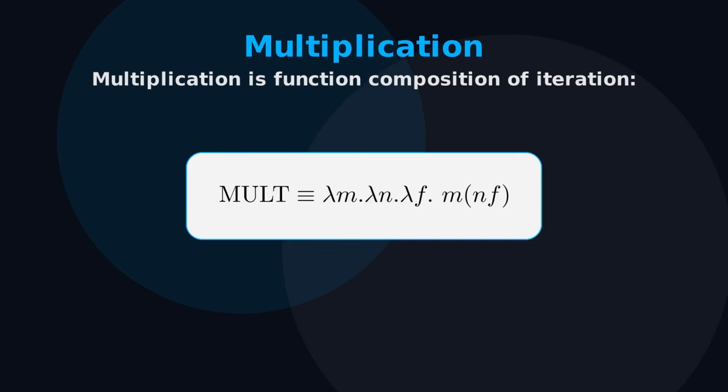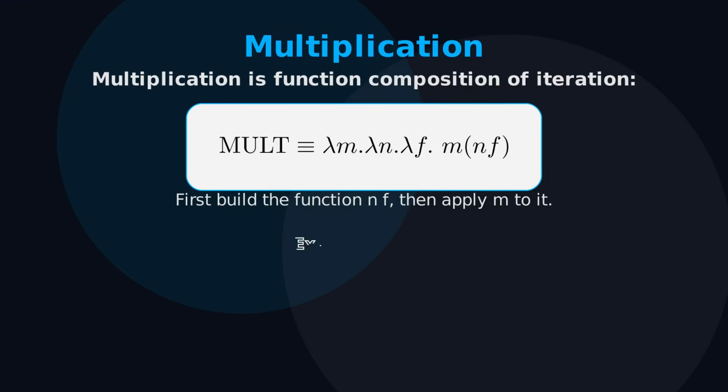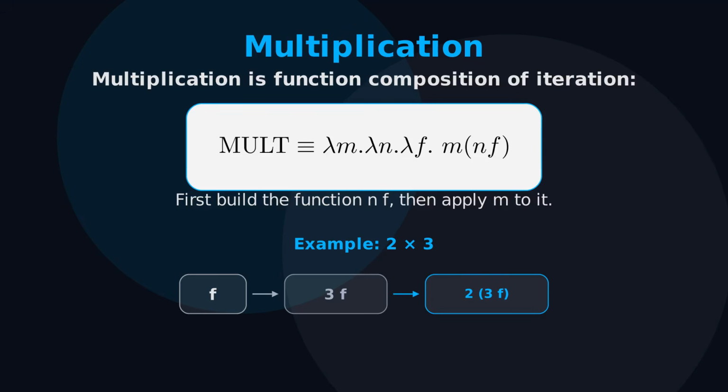As an example, let us consider 2 times 3. It just maps the Church numeral 2 and the Church numeral 3 to the Church numeral 2 times 3, 6. That is the application of the function f 3 times, 2 times, which is essentially f applied 6 times.